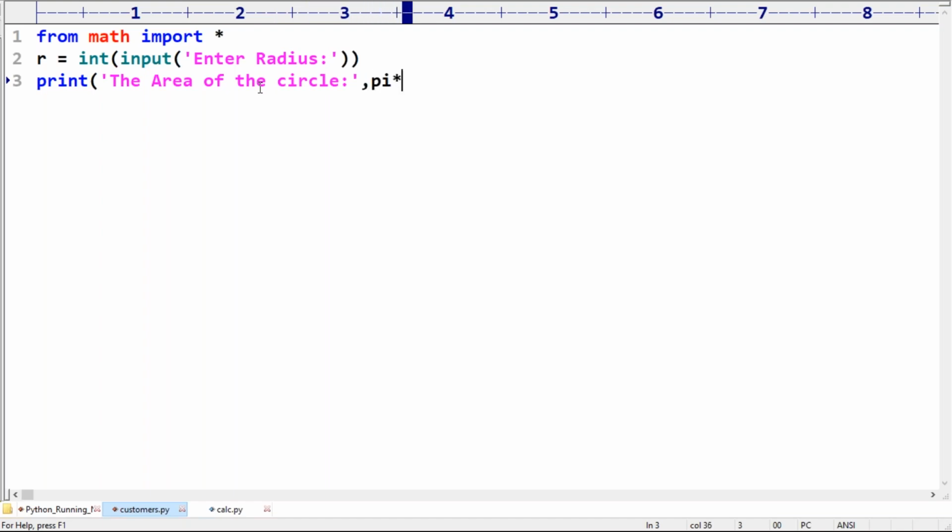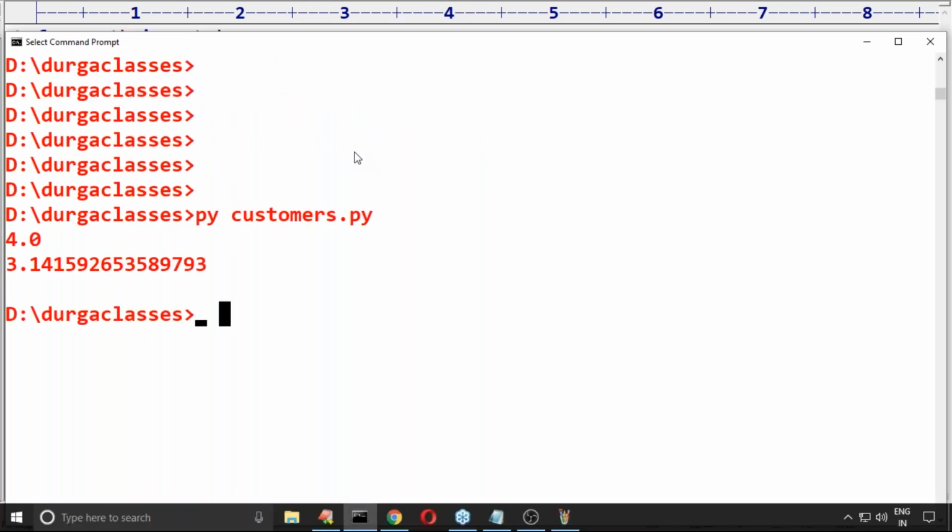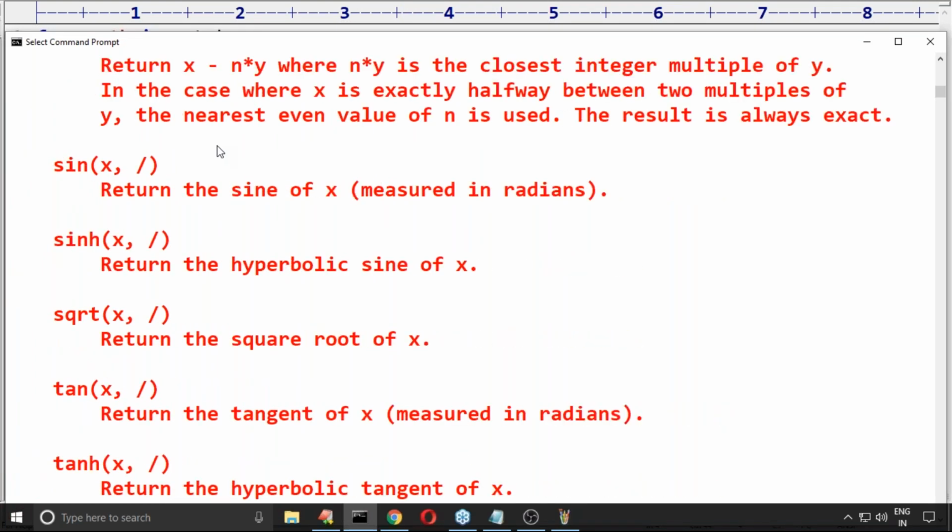How to find the area of the circle? Pi into r square. Can you please confirm, is it valid or not? Pi into r square, where r square uses the power operator. Pi r square is valid. Or you can use power of r comma 2 as well. The power function is there in the math module.